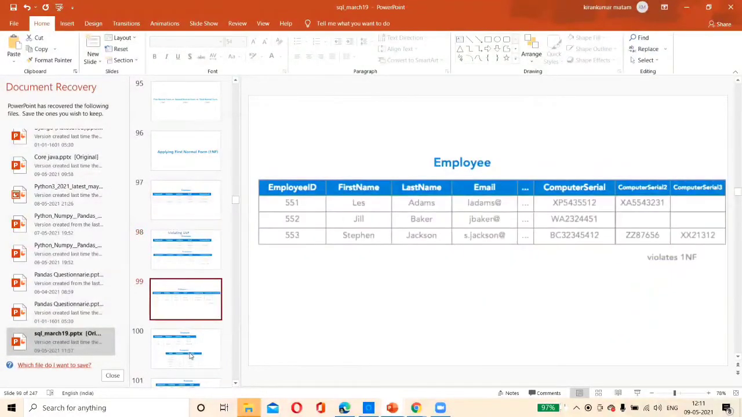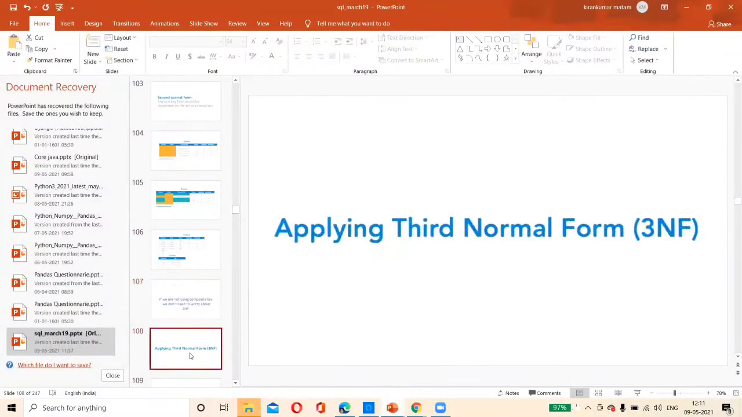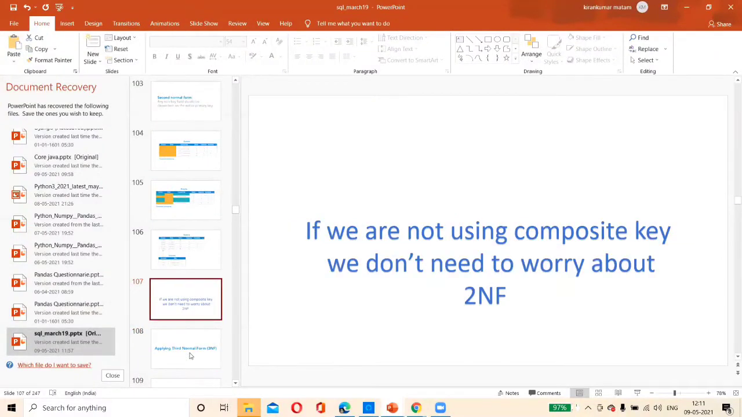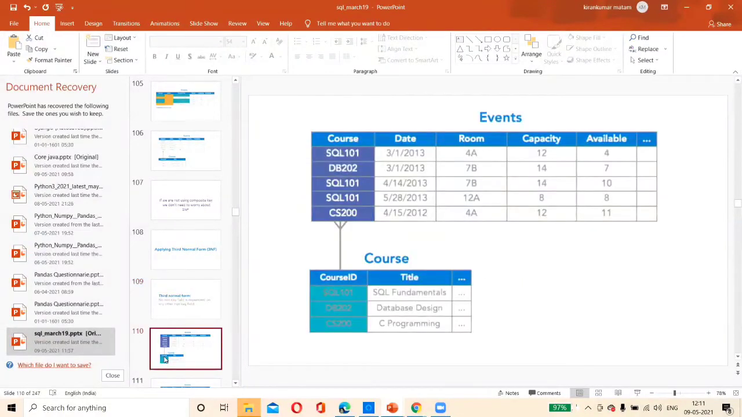Right. So coming back to our third normal form, we understood second normal form. Second normal form is applicable only when we have composite keys. Now, applying the third normal form: a non-key field should not be dependent on another non-key field. That is the point. Here, this is in second normal form. You tell me now, which non-key field is dependent on another non-key field? Can you tell me?